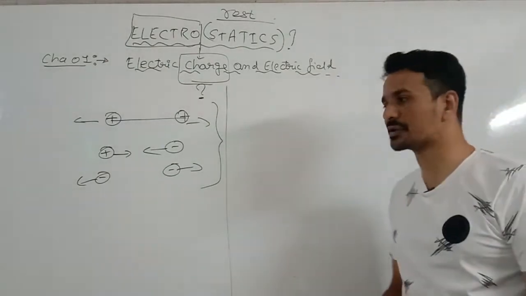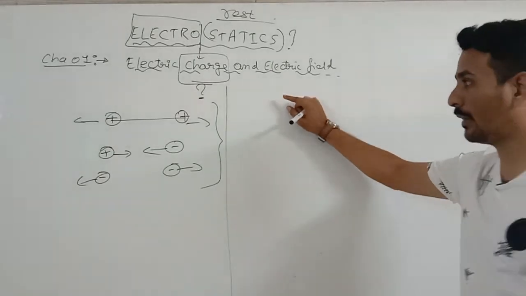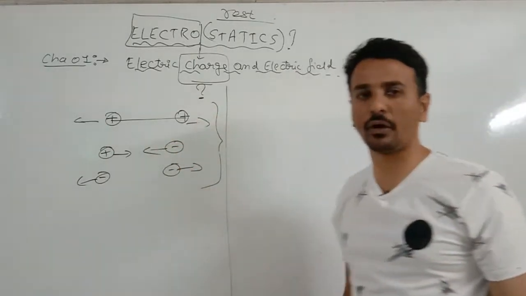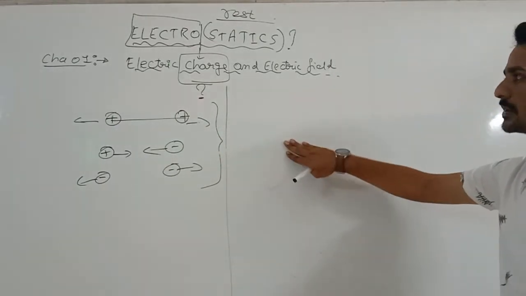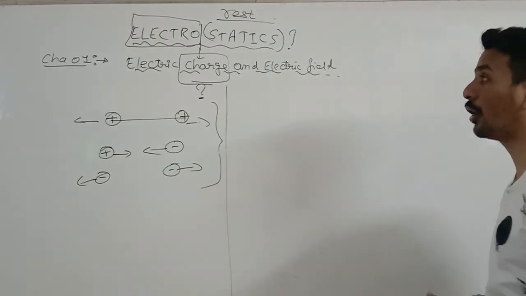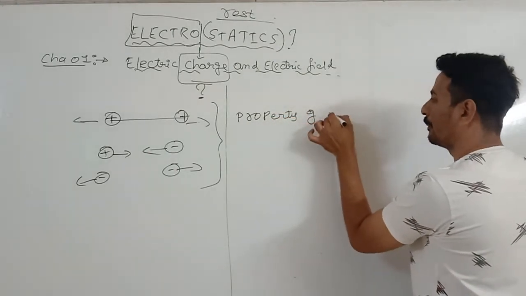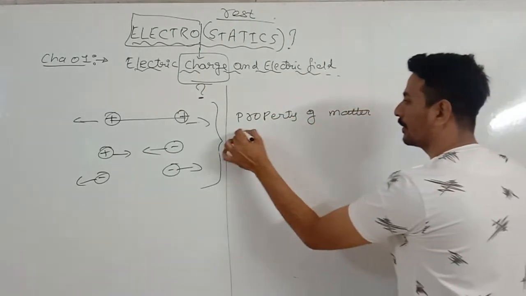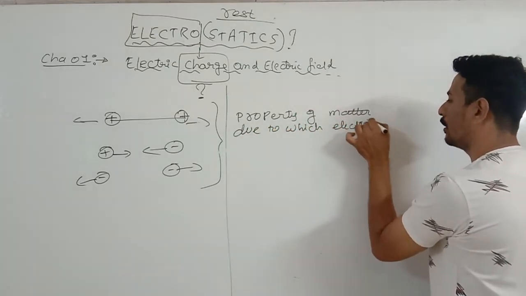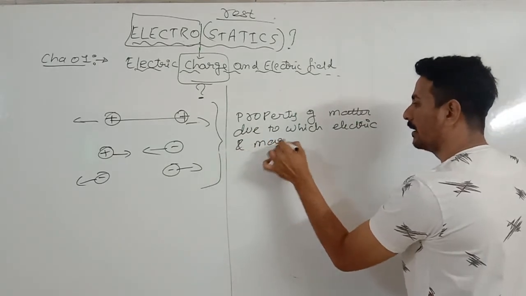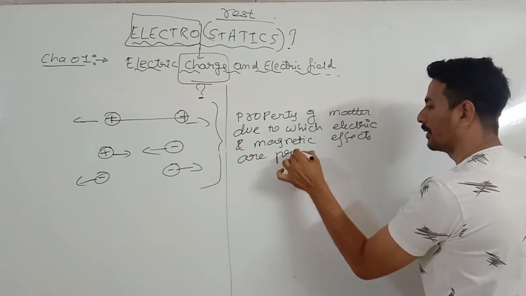Okay. So I can define charge as the property of a matter due to which repulsive, attractive, all these forces are produced. Once again, electric charge means it is the property of matter due to which electric and magnetic effects are produced.